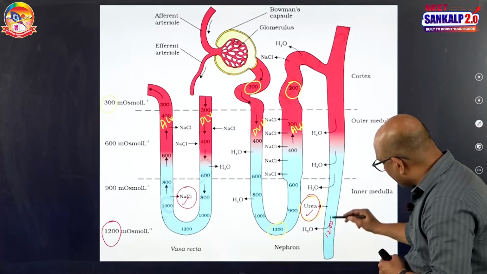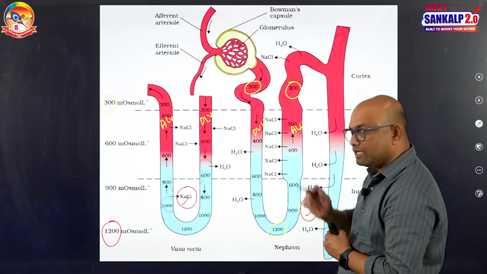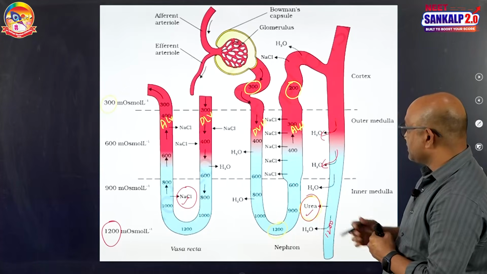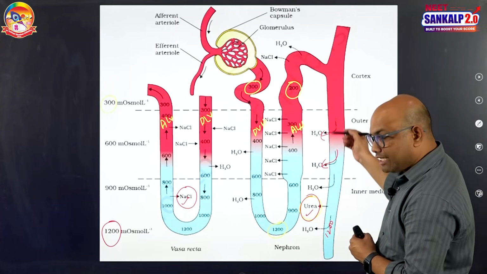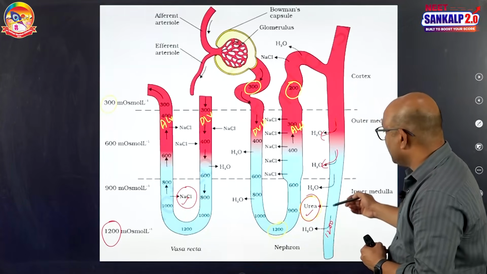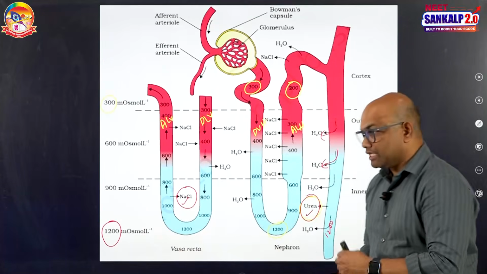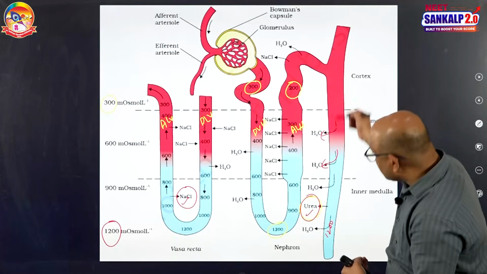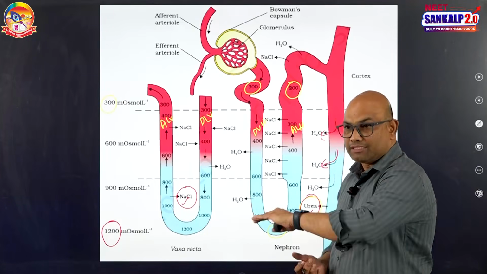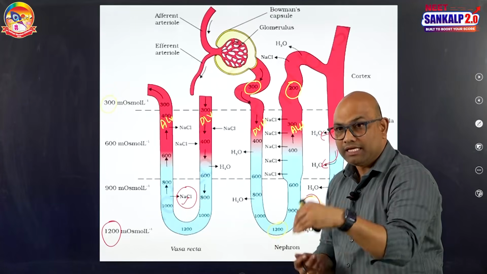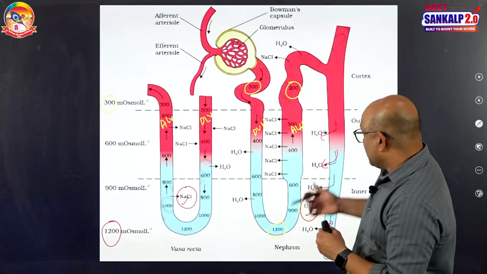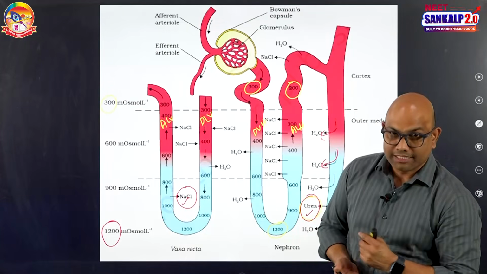200 to become 1200. What should occur while the filtrate is passing through the collecting duct? Water should be reabsorbed. So, a large amount of water is reabsorbed while the filtrate is passing through the collecting duct, because the concentration of the filtrate should increase and be equal to the concentration of medullary interstitium. As medullary interstitium is 1200, to increase the concentration of the filtrate to 1200, a huge amount of water is reabsorbed. So, that is causing less water loss through the urine. That is one point. And urine concentration is increasing, hence our urine is said to be hypertonic.